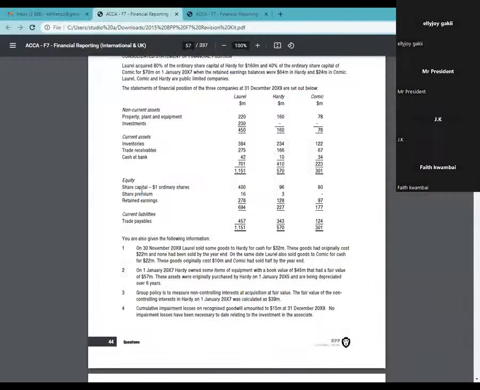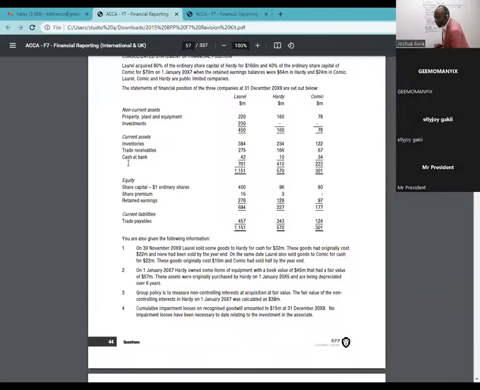All right. So, ladies and gentlemen, in this case here, what do we have? For ordinary share capital, the parent figure only 400, and then share premium, ladies and gentlemen, we have a figure of 16. And then we have retained earnings. This one I will need an independent working, and I'll be able to show you a shortcut for this.